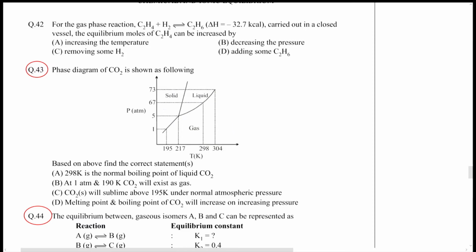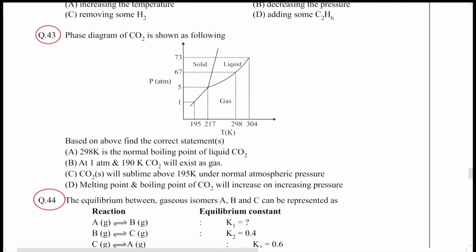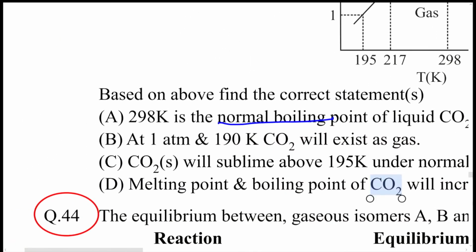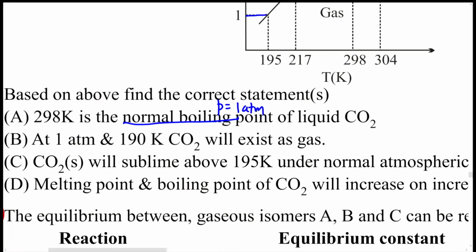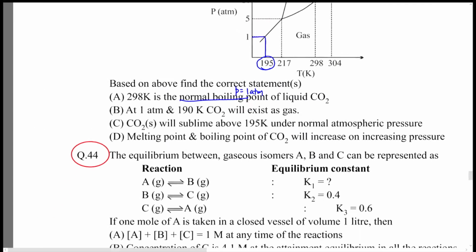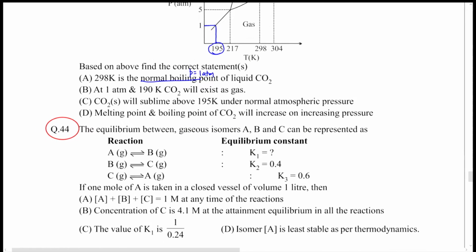And the question says at 298 Kelvin is the normal boiling point of CO2. Now for normal boiling point, the vapor pressure has to become equal to external pressure. It has to become 1 atm. Now at 1 atm we have a value of 195 Kelvin, which would be the normal boiling point of CO2. In fact, it will not be a boiling point, it will be a temperature at which sublimation takes place.